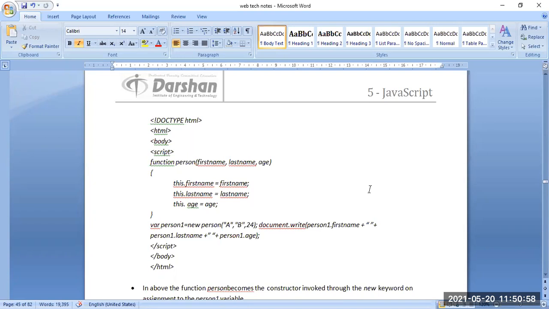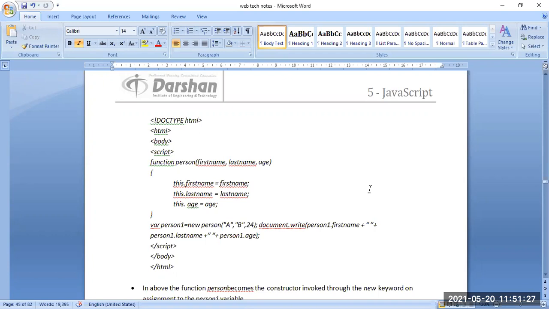As per the function person, the parameters are first name, last name, and age. We have given the values A, B, 24, and then put them into the script as person1.firstName plus person1.lastName plus person1.age. So the values A, B, and 24 will be displayed. This is how to use a constructor, by creating a new object with new properties and putting it all in the same place.